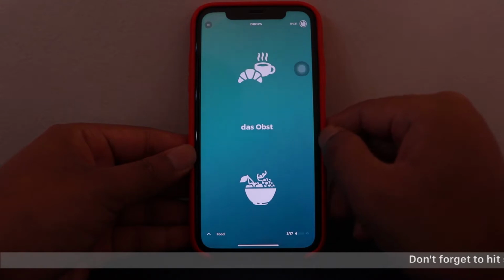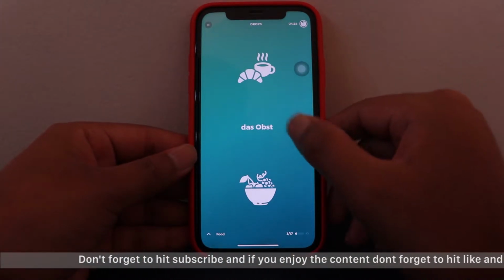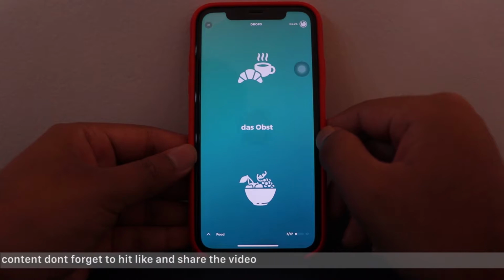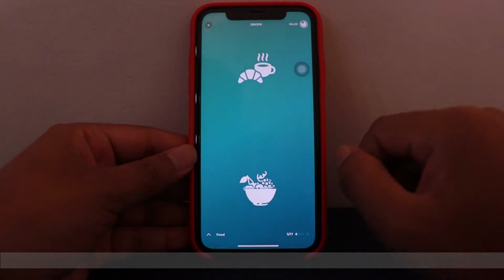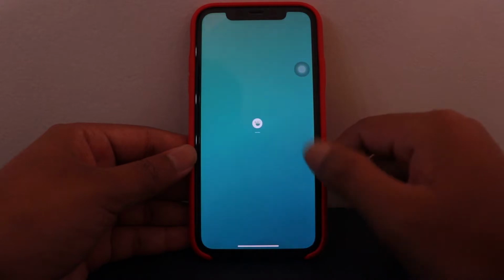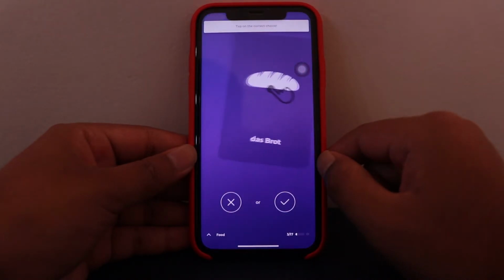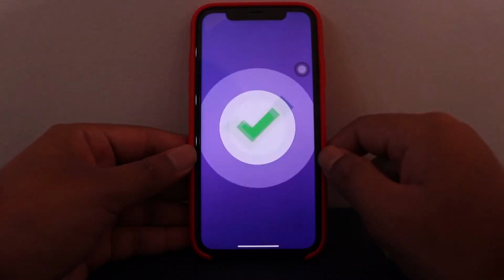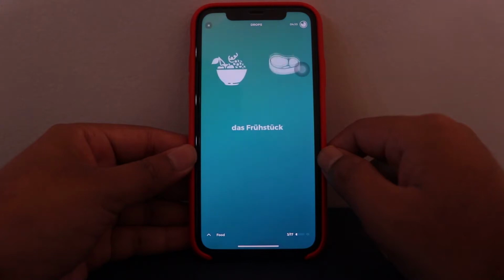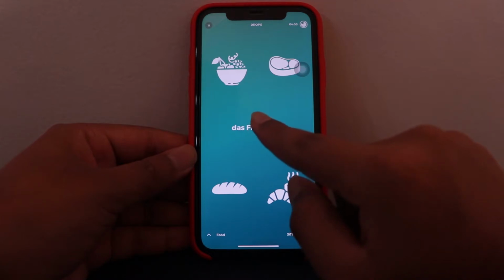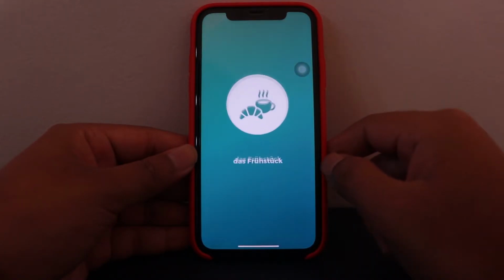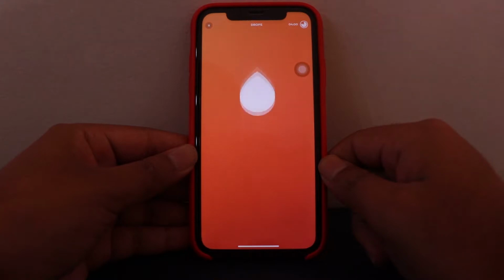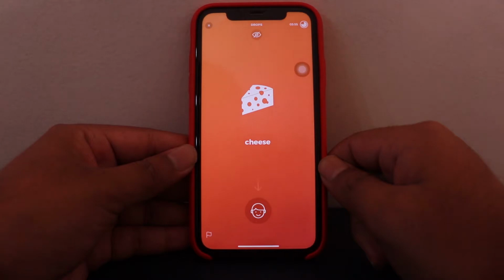I've selected the language German. So I have a quiz here. Das Obst means fruits. As I drag it over fruits, yes, it's correct. This is the next quiz. Das Frühstück basically means breakfast. So let's just drag it onto breakfast, and here it is, das Frühstück. This is a new word, der Käse, which means cheese.